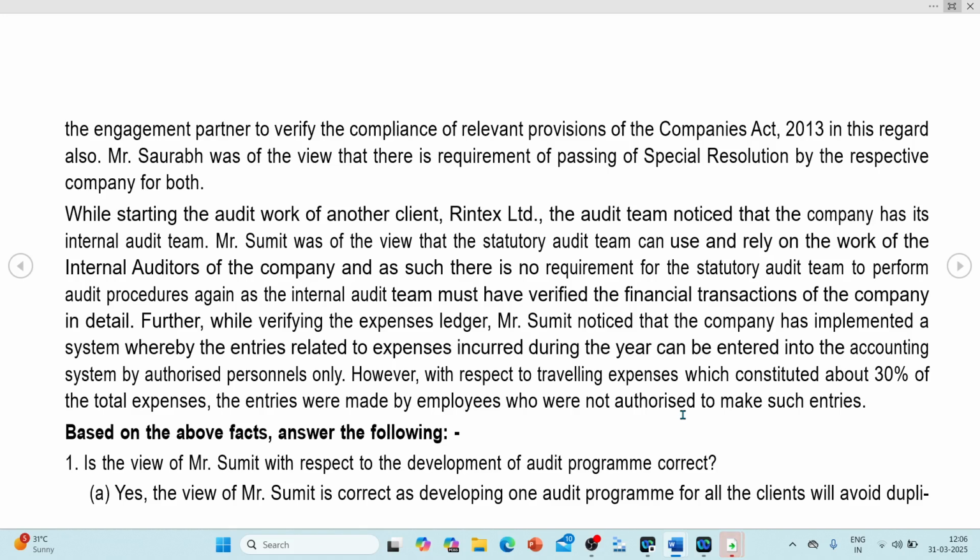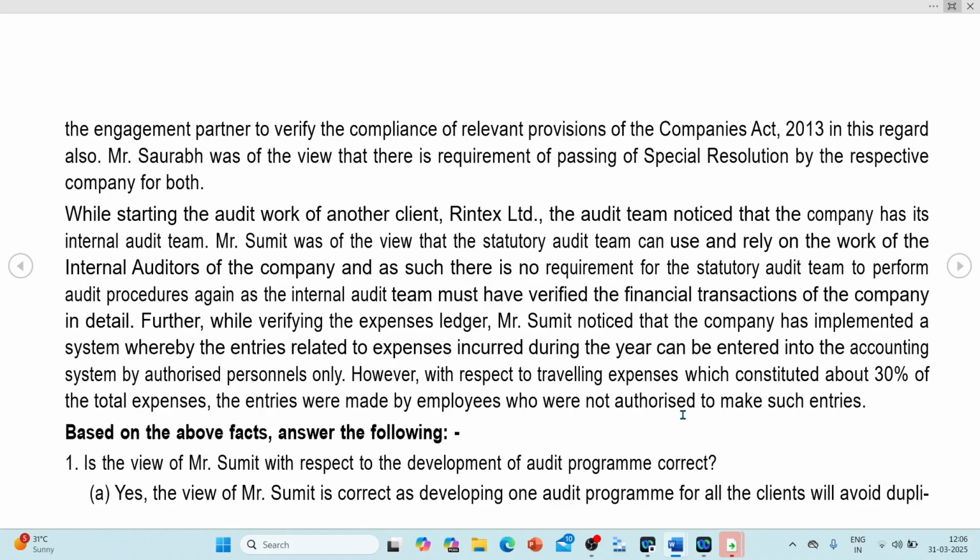While starting the audit work, another client, Rintex Limited, the audit team noticed that the company has its internal audit team. Mr. Sumit was of the view that the statutory audit team can use and rely upon the work of the internal auditor of the company, and as such there is no requirement for the statutory audit team to perform audit procedures again, as the internal audit team has verified the financial transactions of the company.